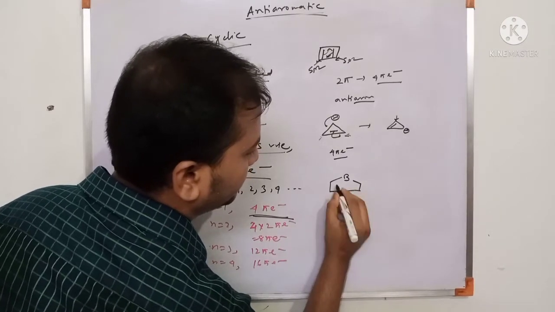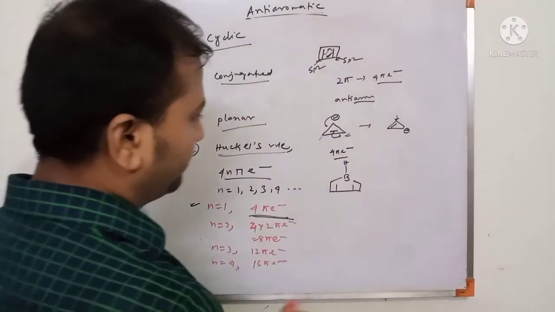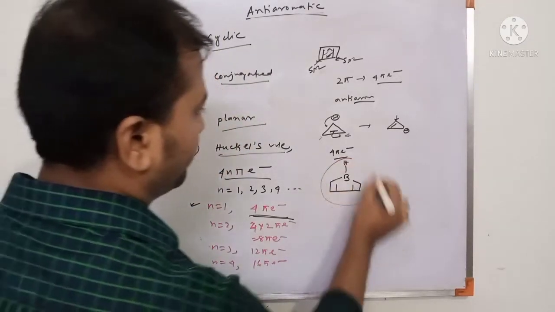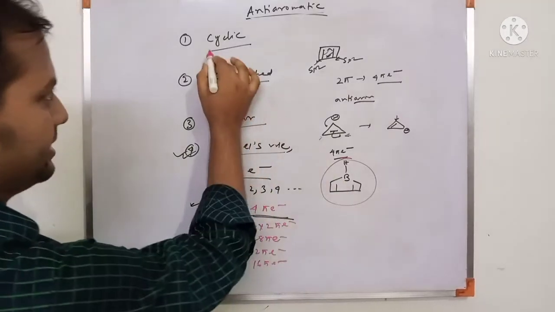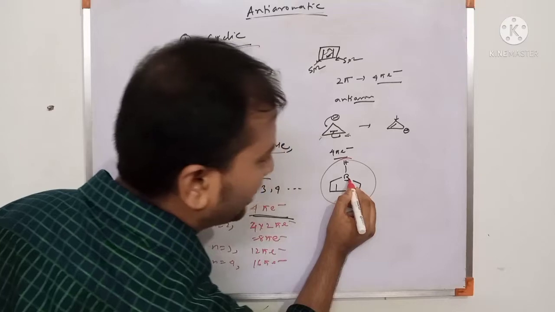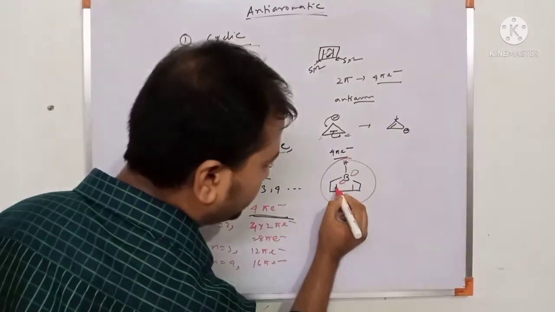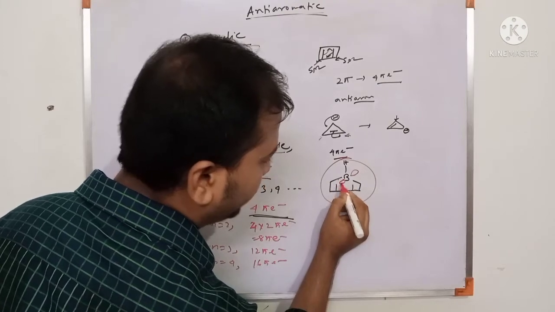Another example. Suppose this one, and these compounds are most important. First check cyclic. This is cyclic, and then conjugated. This is conjugated because boron has a vacant p orbital: sigma, pi, sigma, vacant p orbital.